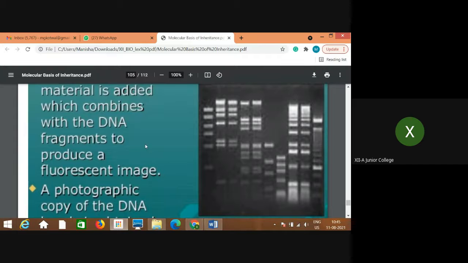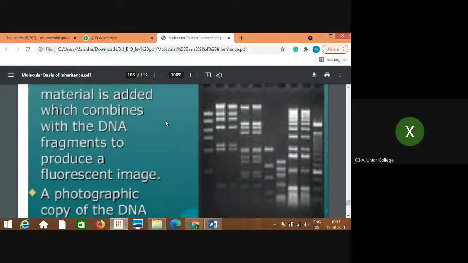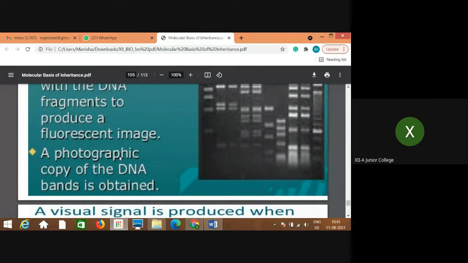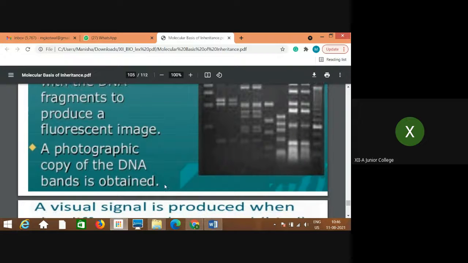So it combines with DNA. When the radioactive material is added, it combines with DNA fragments and produces a fluorescent image, so that then only we can get the photography. When it is fluorescent, very easily you can get the photograph and we can study comparatively. So a photographic copy of the DNA bands is obtained.